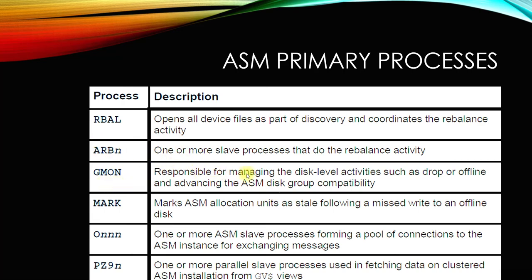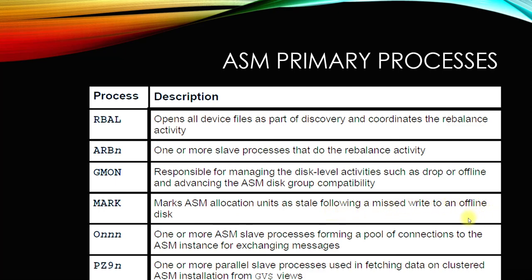Gmon is responsible for managing disk level activities such as drop or offline, and advancing the ASM disk group compatibility. Whatever activities are performed on the disks, Gmon takes care of, because disks are attached to the disk group. If disks are dropped, removed, added or taken offline, all of these are monitored by Gmon. Now Mark marks the ASM allocation unit as stale following a missed write to an offline disk.